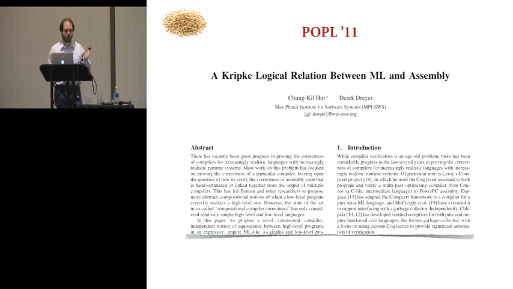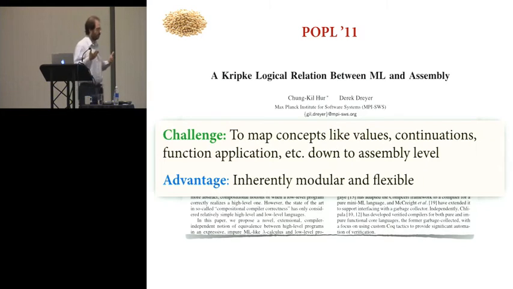So what we did in this POPL 11 paper was essentially take this idea to its extreme and show that you could use this to also relate high-level ML code with very low-level, untyped, unstructured assembly code. And on one level, this was kind of a natural thing to do. At a technical level, it was challenging because you had to figure out how to map concepts like values, continuations, function application, what does f2 v2 mean at the assembly level. But OK, we did that.